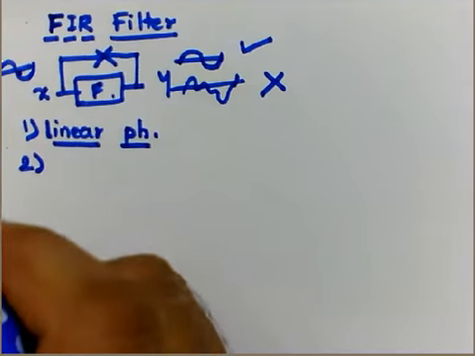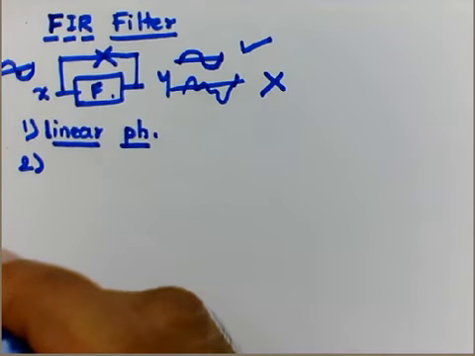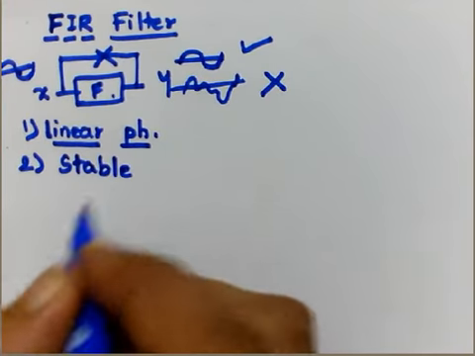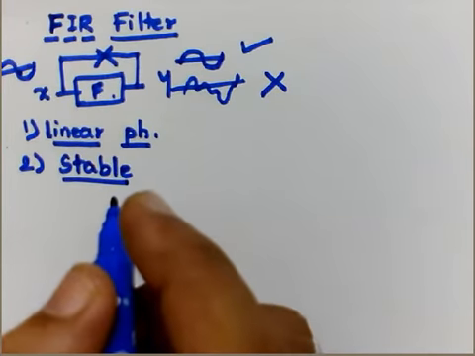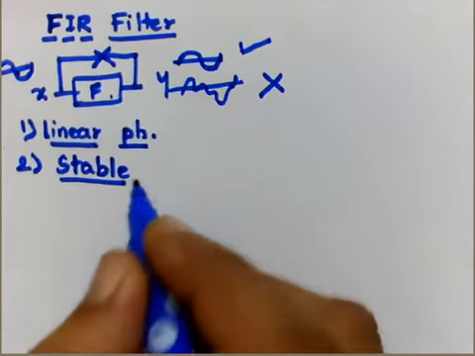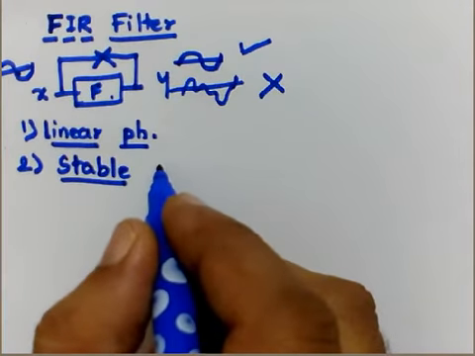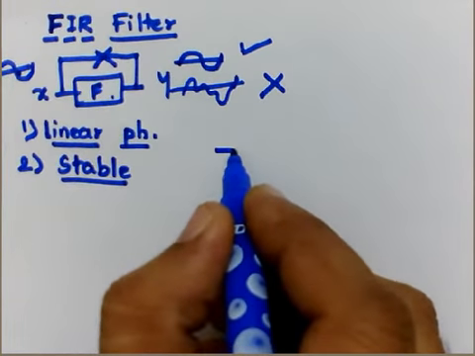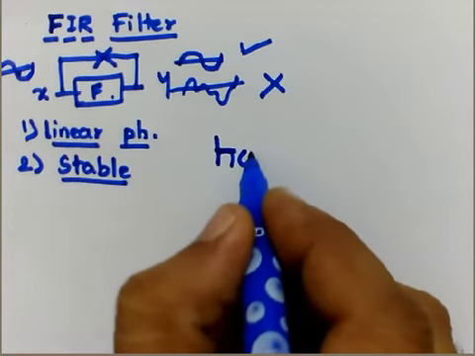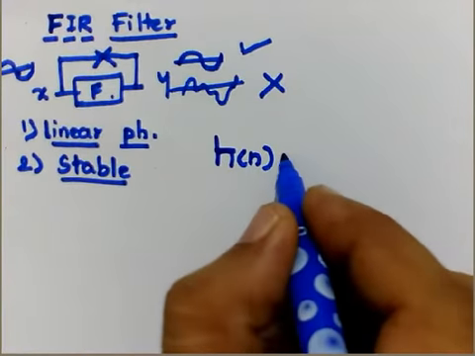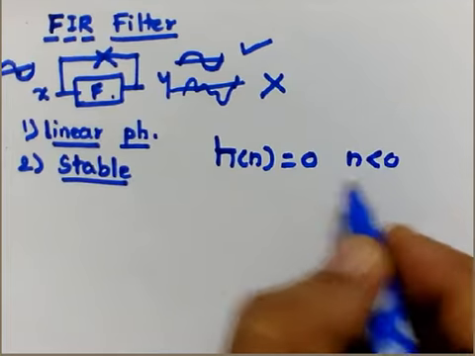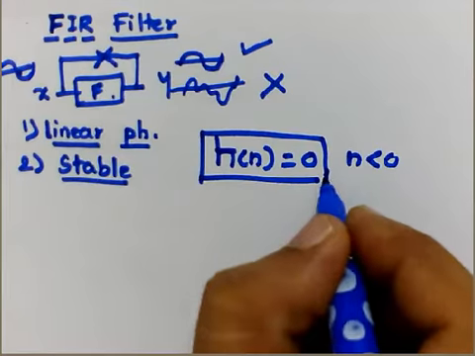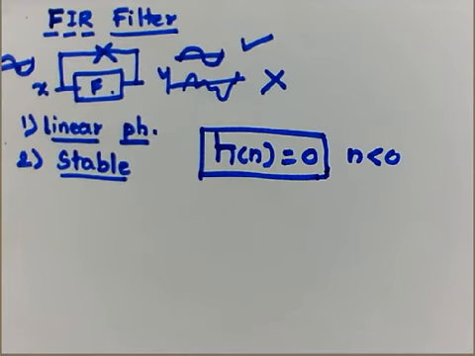The second characteristic or advantage is that they are always stable. Why it is called stable, we will see with an example. Let's say we discuss the causal system. For a system to be causal, h of n is equal to 0 for n less than 0. That is the simple condition, and it must be satisfied for any system to be called causal.